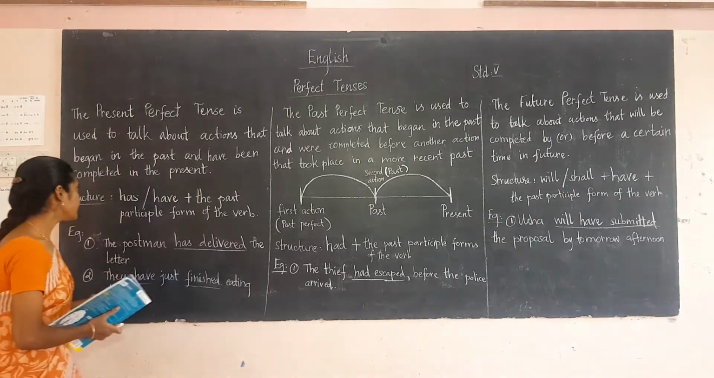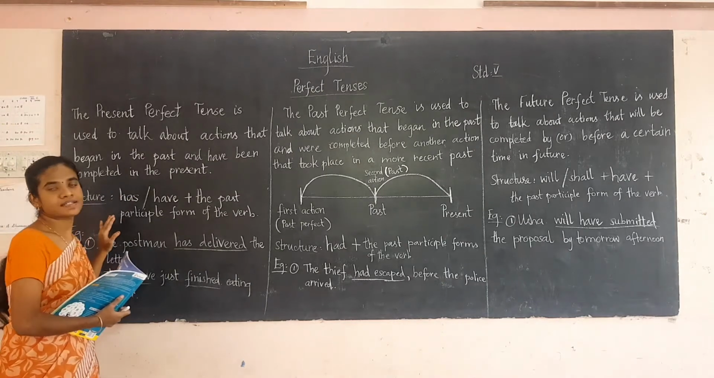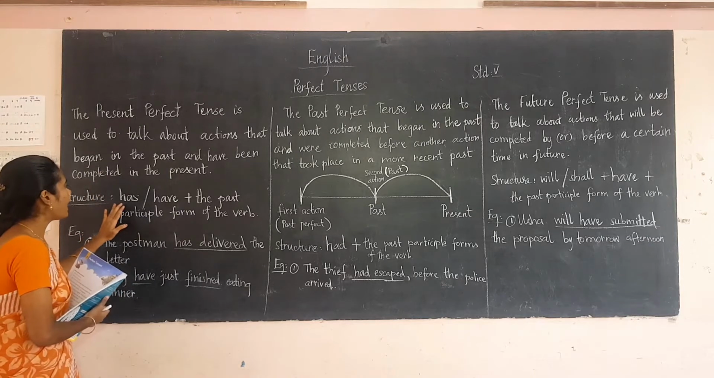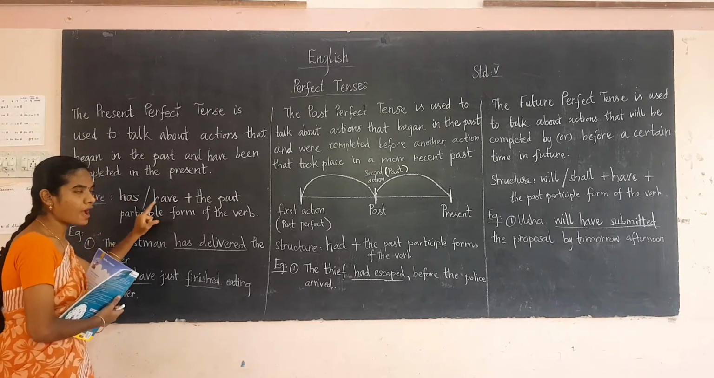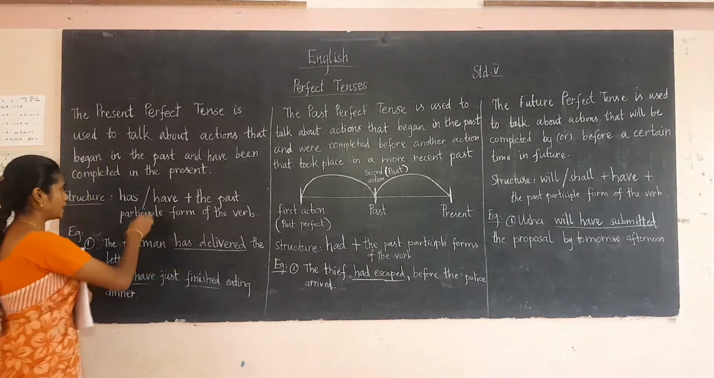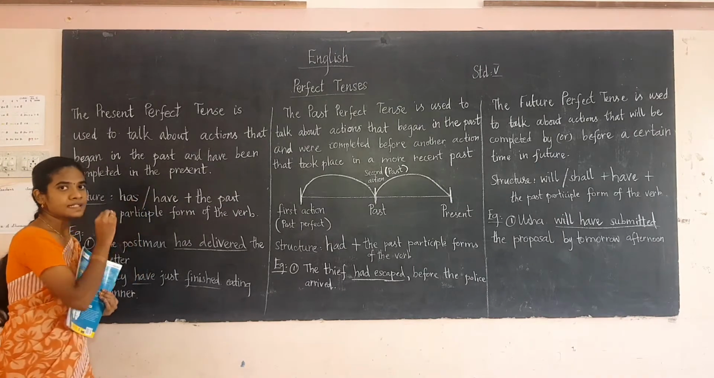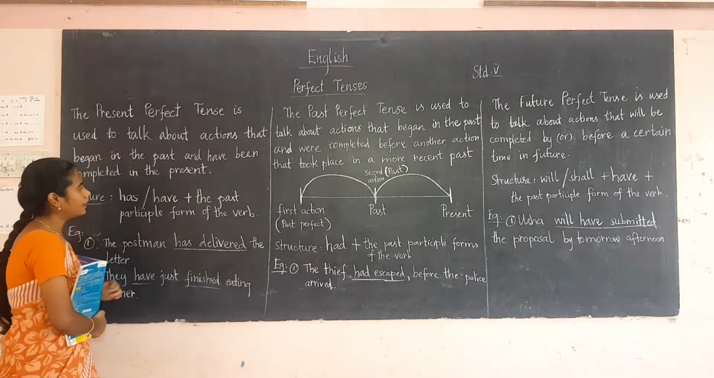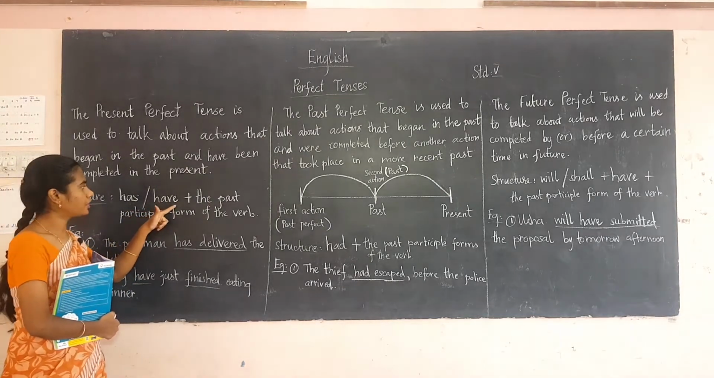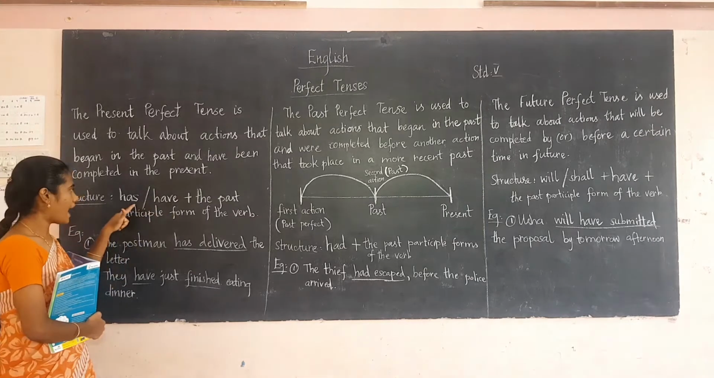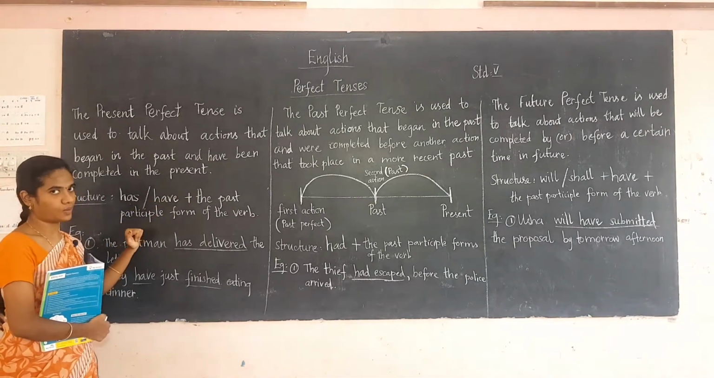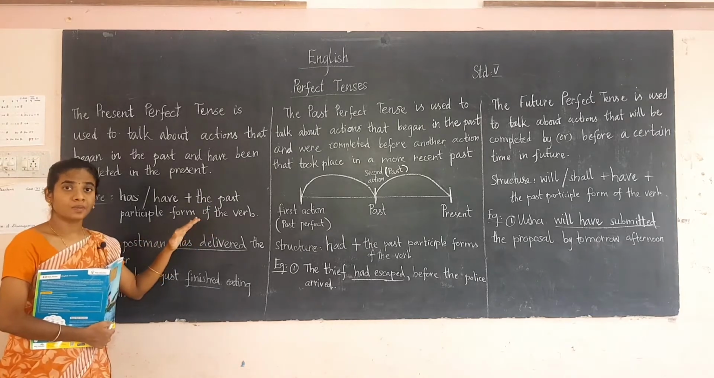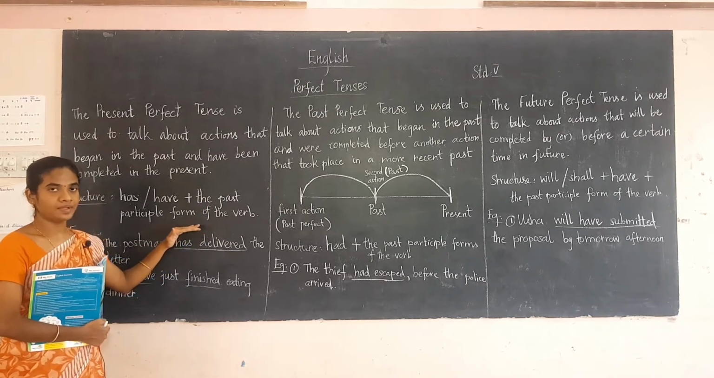See the structure. Every tense has a structure, right? The present perfect tense has the structure has or have. For the singular, that is he, she, it and a singular subject, you have to use has. Then for the plural we have to use have. Has for singular, have for plural, plus the past participle of the verb, that is the V3 form of the verb.